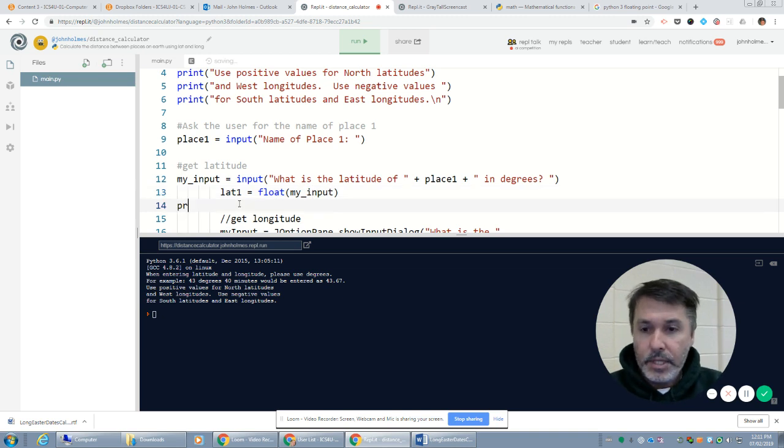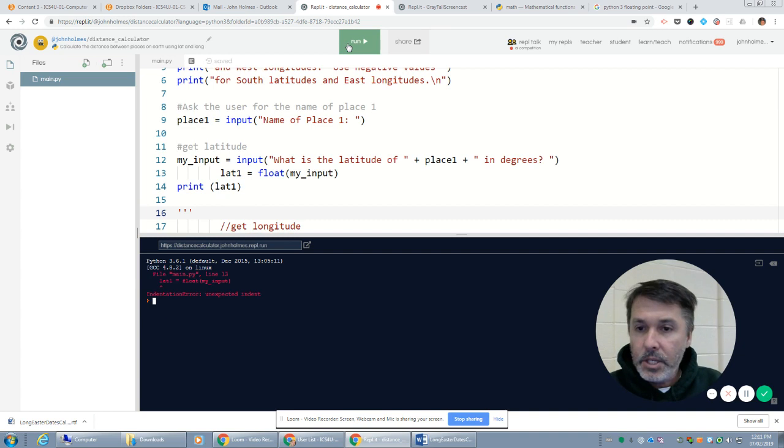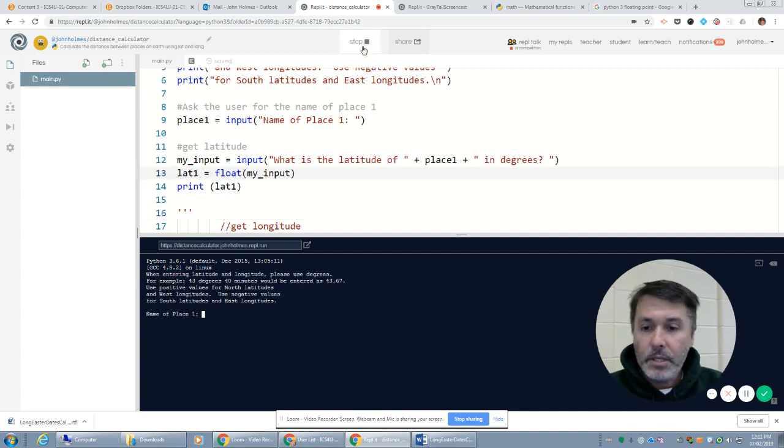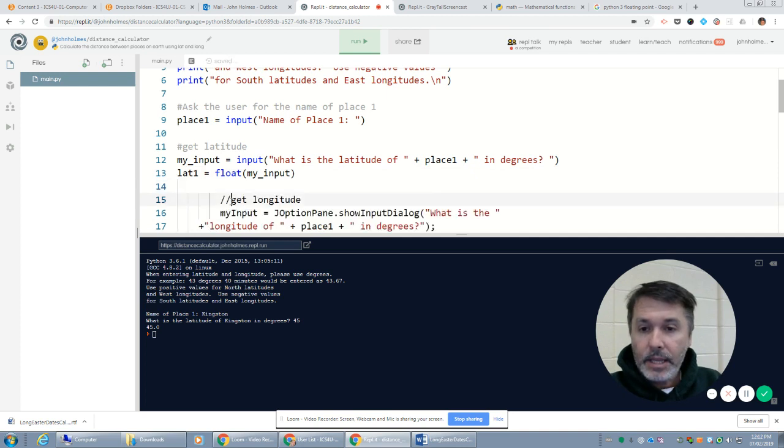And as a test, I'm just going to print out lat one. And then I'm going to document out the rest of the code and just see that my program's running. Indentation error. Yeah, that's got to be there. I'm constantly running my code. Okay, I put in 45, but because it was assigned a float value, that instantly adds a decimal place to it. So that seems to be working fine. I'm going to continue. Now I want to get the longitude. So comments in Python are with number signs.